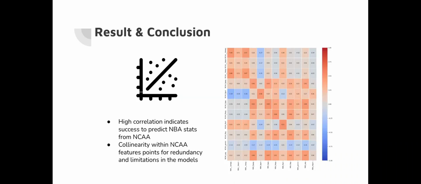Next slide. For research and conclusion: after checking with EDA, linear regression, random forest, SVM, and neural network, we found that almost every performance statistic in the NCAA has some correlation with the corresponding performance statistic in the NBA. Therefore, it is reasonable to assume that the NBA performance can be estimated to some extent using the NCAA performance data. Also, multicollinearity occurs between most of the NCAA columns, implying that the predictive ability of those variables is limited. Collinearity within NCAA features points to redundancy and limitation in the models.